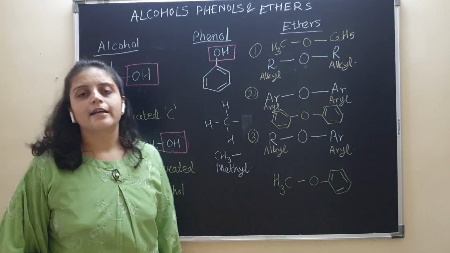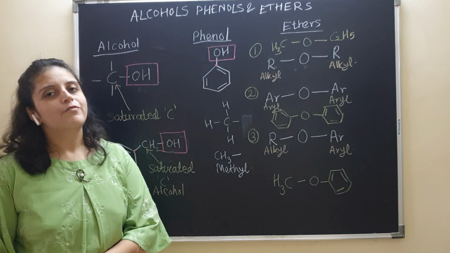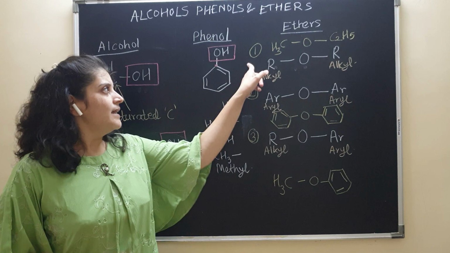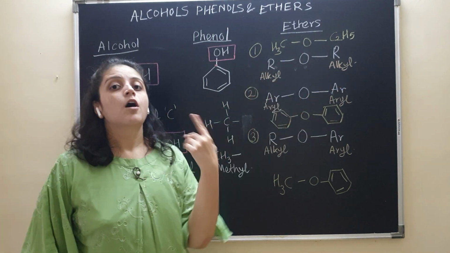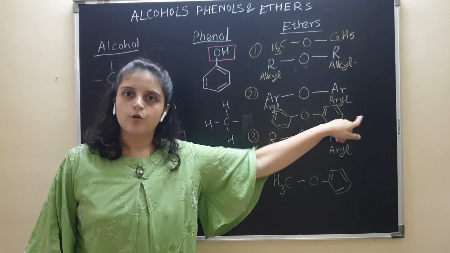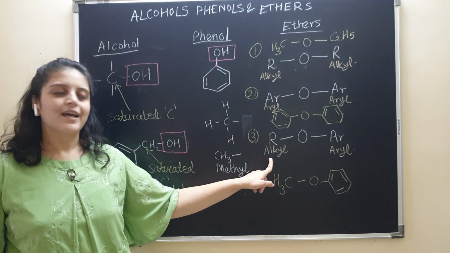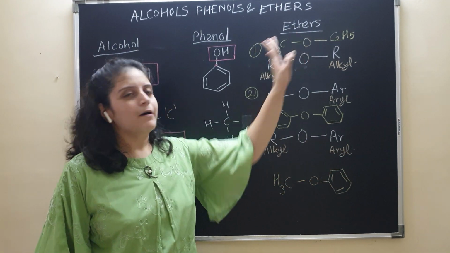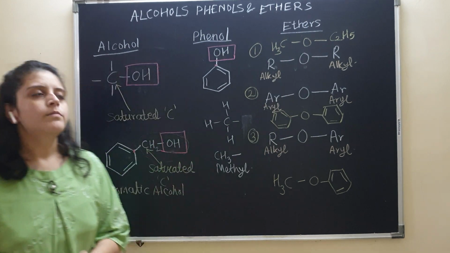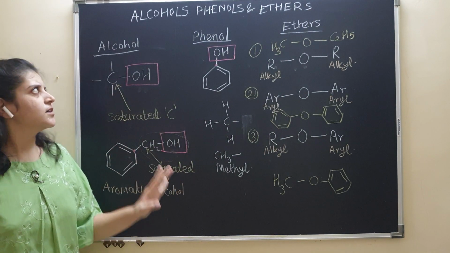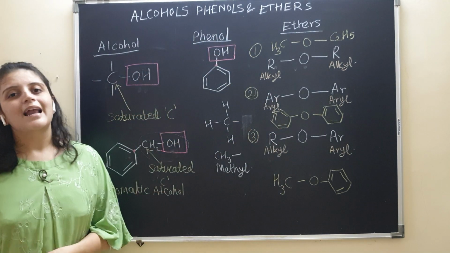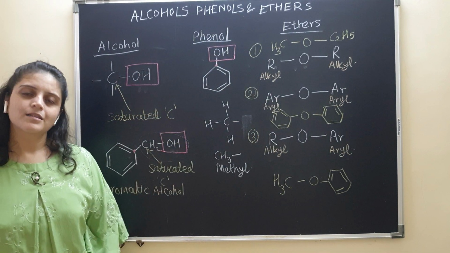Such kinds of organic compounds will be called ethers, where oxygen is bonded to either two alkyl groups, or two aryl groups, or one alkyl group and one aryl group. Such organic compounds are ethers. So this was the basic structure of alcohol, phenol and ether. Now we will learn about the classification of alcohols, phenols and ethers.